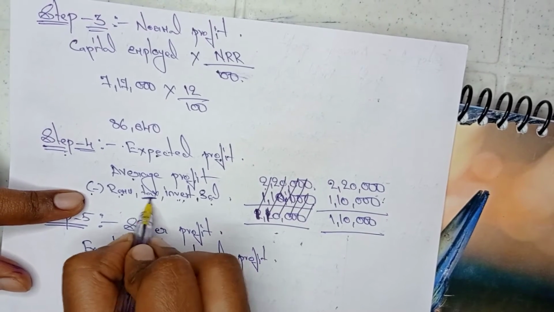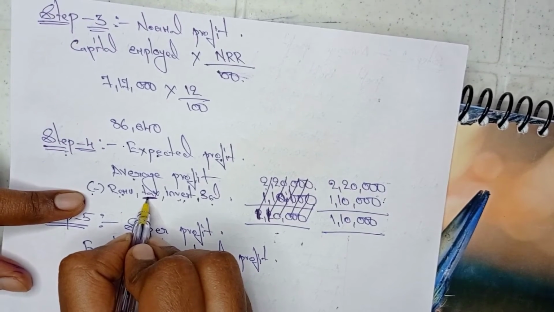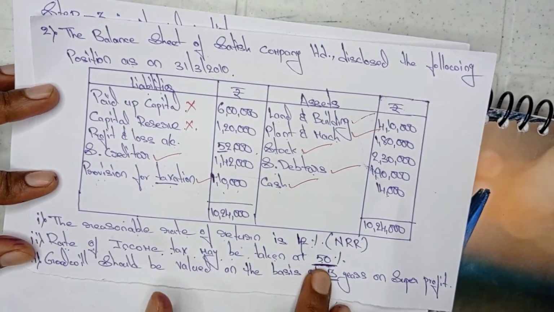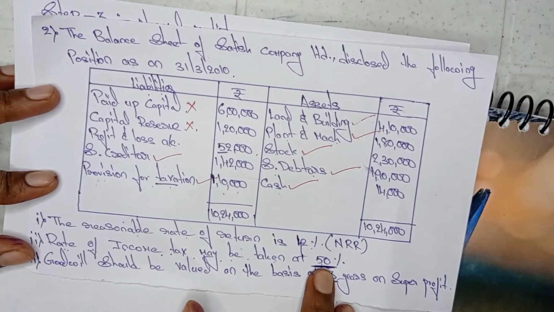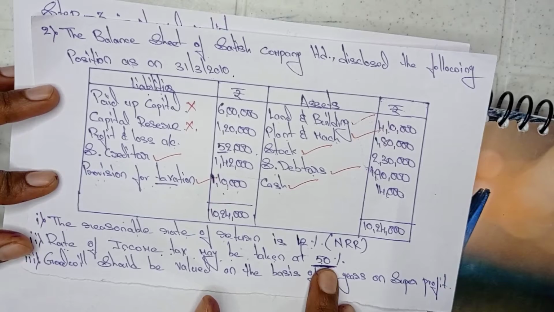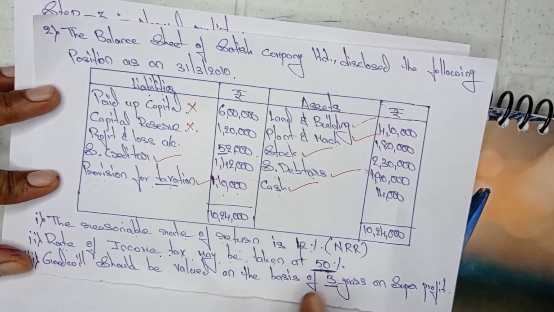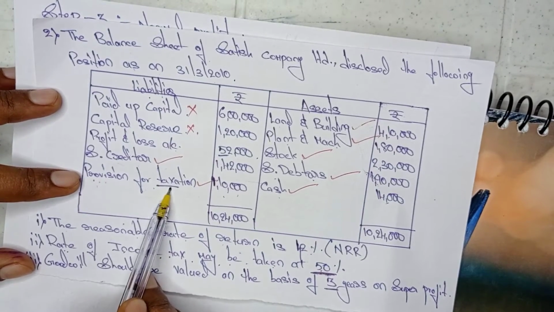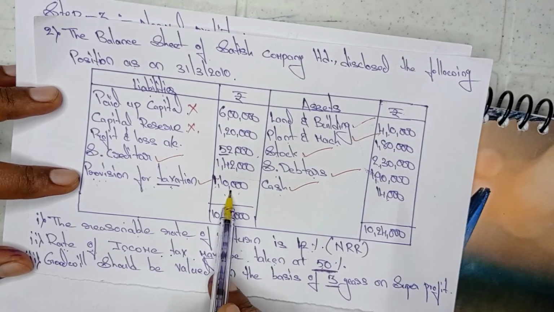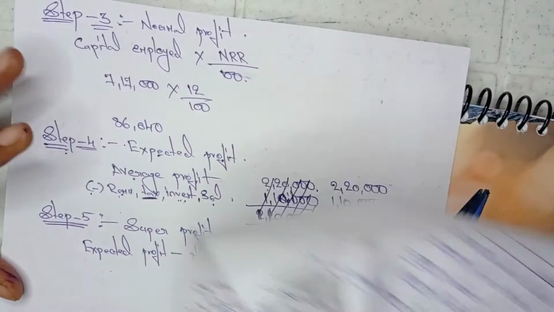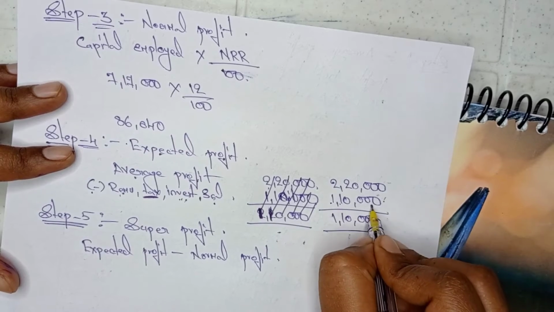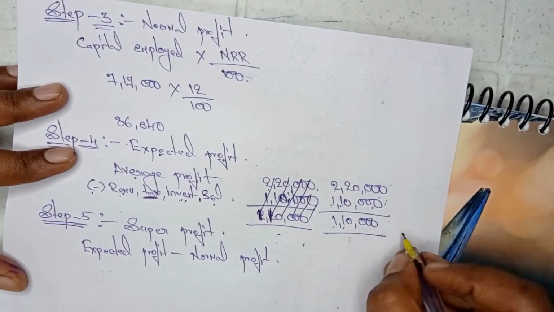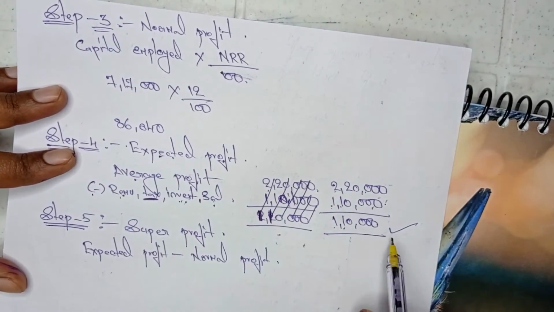But tax is given in the adjustment. Yes, here you can see in the question, rate of income tax may be taken at 50%. So here they mentioned 50%. Okay, value is not there. Then from where we need to take the value? Here in the balance sheet liability side down you can see provision for taxation. What is the figure here? 1,10,000. So this same 1,10,000 we need to write here. 2,20,000 minus 1,10,000, we will get 1,10,000. This 1,10,000 is nothing but expected profit answer.